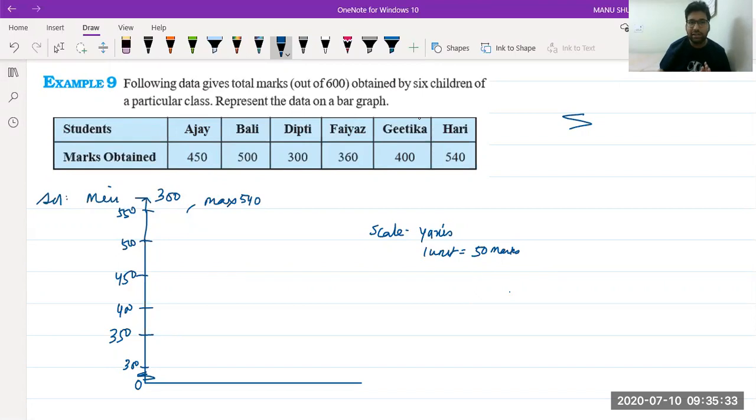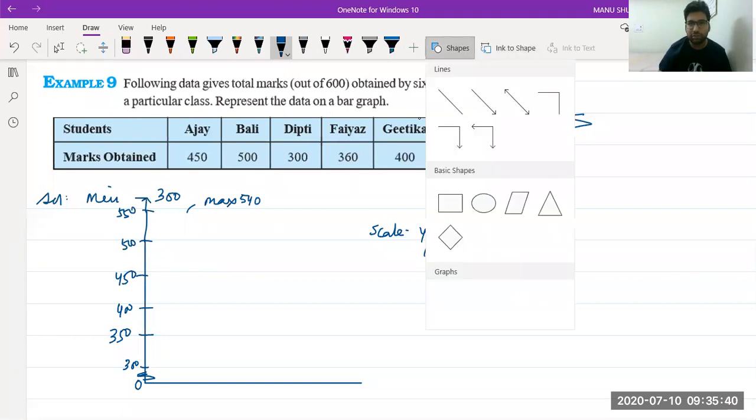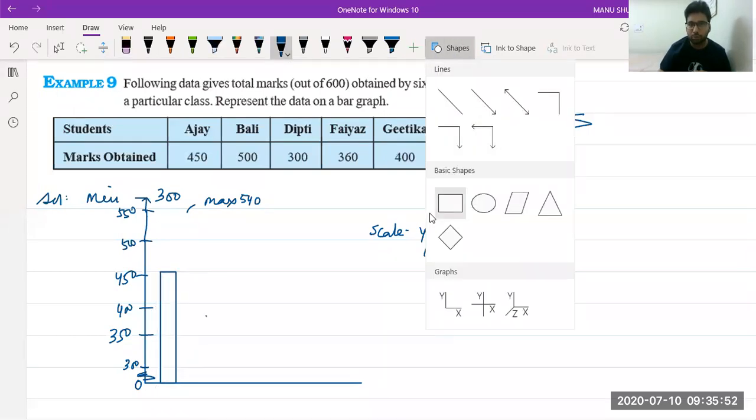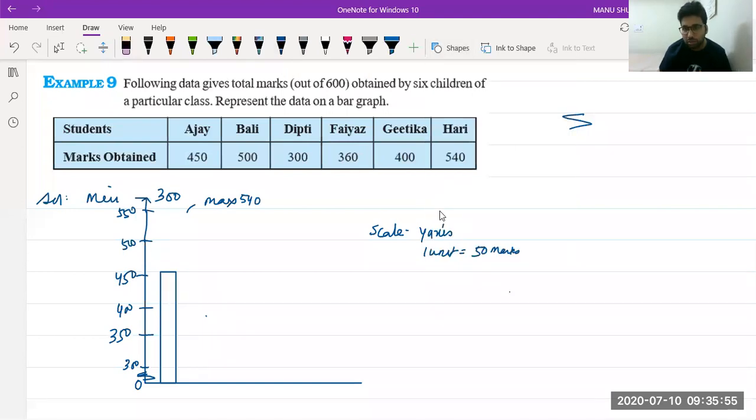Okay, now let's start doing the placing. Ajay got 450 marks. So let's start with this first. Ajay got 450. So it will come here. Make sure the bars you are using are of uniform width because I'm not using a graph paper. Yes, but you can do it in a notebook also, no issue. Kink is not a big concept. Kink is a very small concept, a very easy thing to do. You can do it in a copy, no issue.